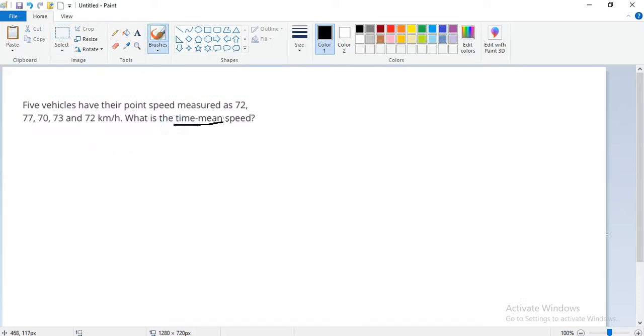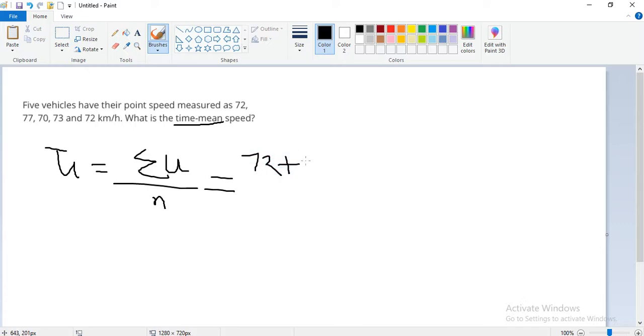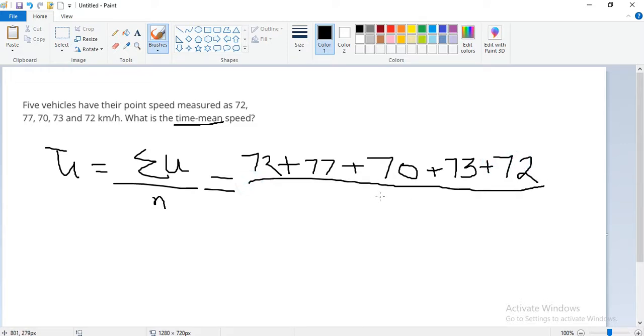What is the time mean speed? Time mean speed is defined by the formula u bar is equal to summation u upon n. Summation u is 72 plus 77 plus 70 plus 73 plus 72, upon n, which is 5 readings.